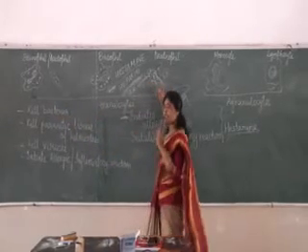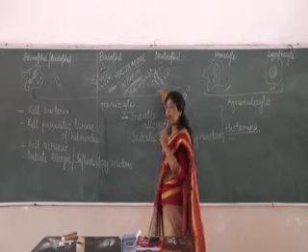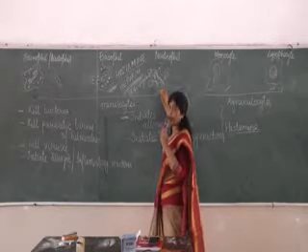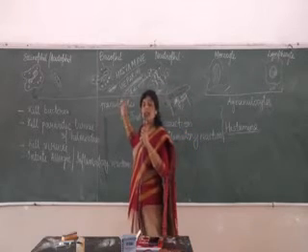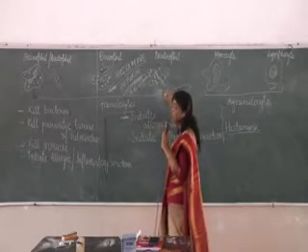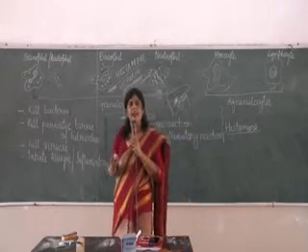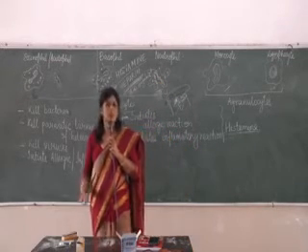The neutrophils are plenty, approximately 60% or more. If you have some infection, they are even more. And the lifespan of these neutrophils is 2 to 3 hours.